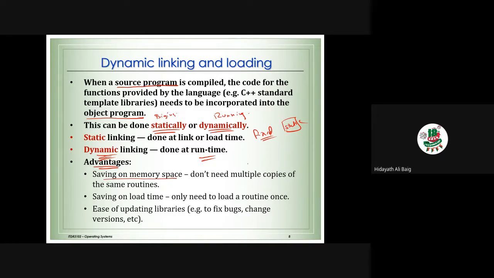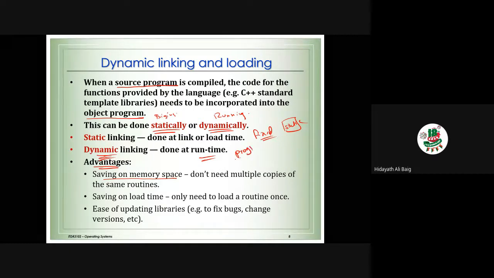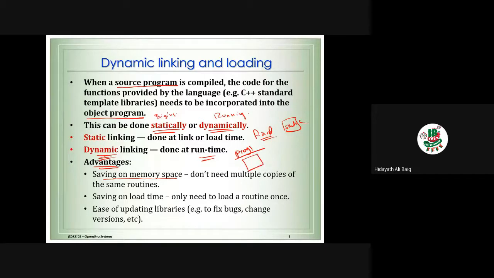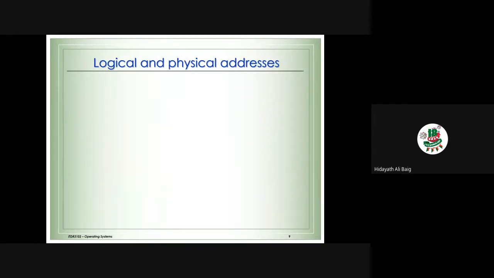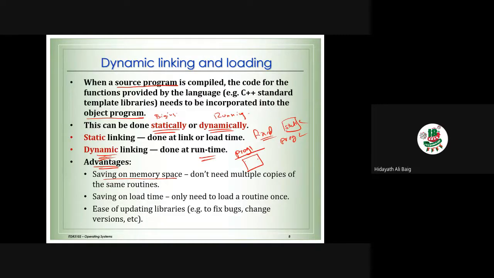How? Suppose I am running program 1. Just understand this small example. There is a code which is running. Now we want program 2. I also want the same program. Normally if you do static binding, what happens is, suppose this is program A's code. I'm just giving one name: ABC. Program 2 also wants ABC.